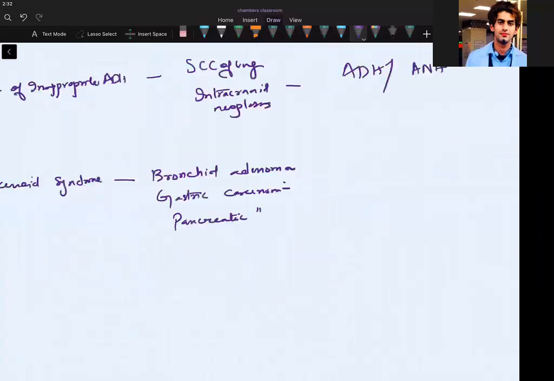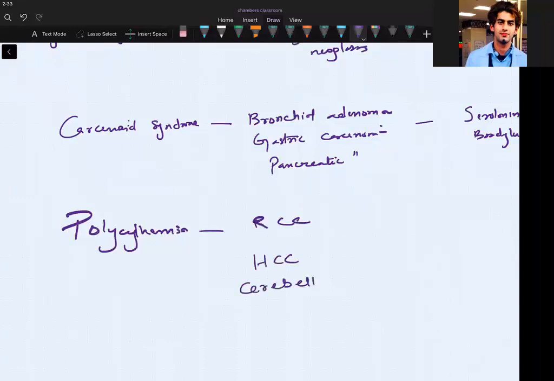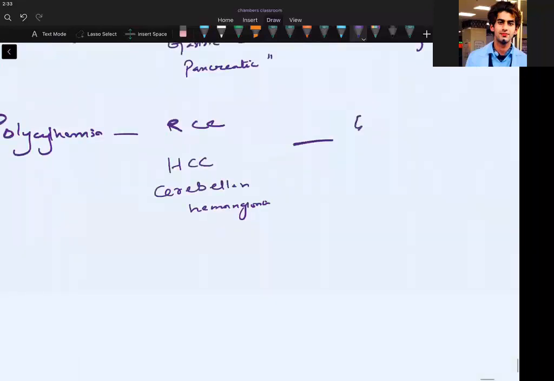What is the mechanism? It is serotonin, bradykinin. Okay. Do we remember another, polycythemia, seen in renal cell carcinoma? So polycythemia: RCC, seen in HCC, seen in cerebellar hemangioma. The peptide seen is erythropoietin.